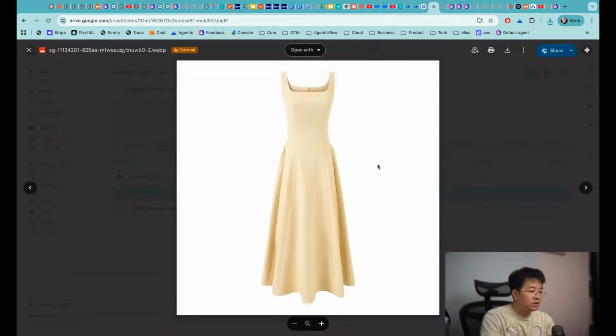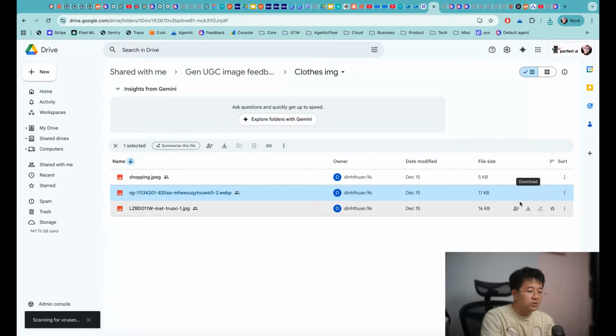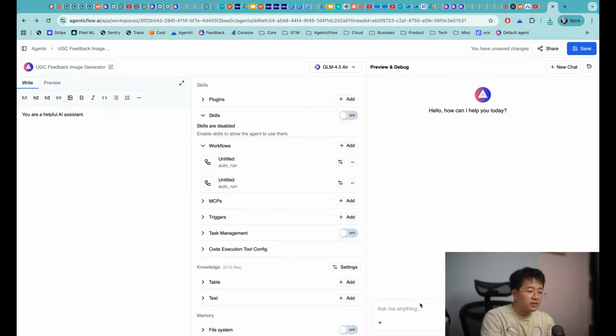Blue. Okay, let's take this one and download it. Okay, let me open the model agent. I'm going to click on this one. I click add photo because I already downloaded these two pictures. So I have these two pictures. Open. Add a new photo. Open.